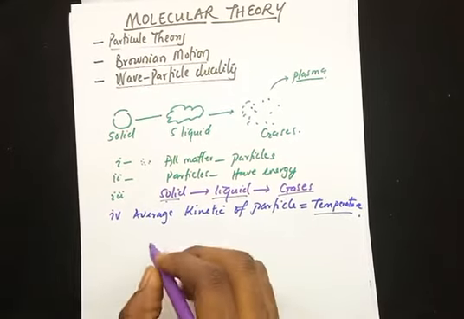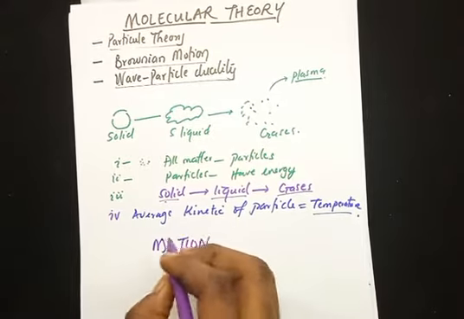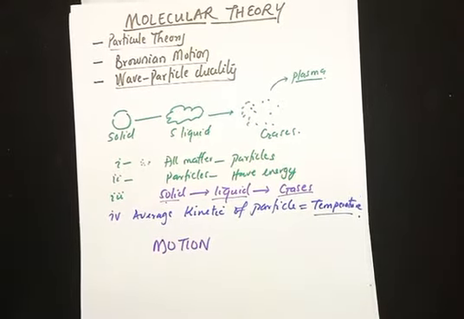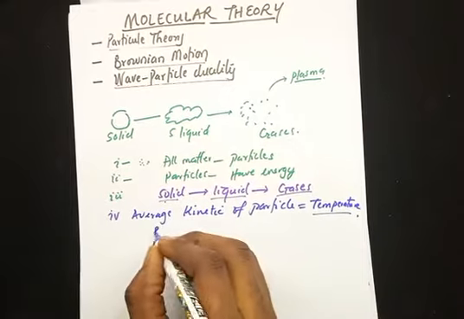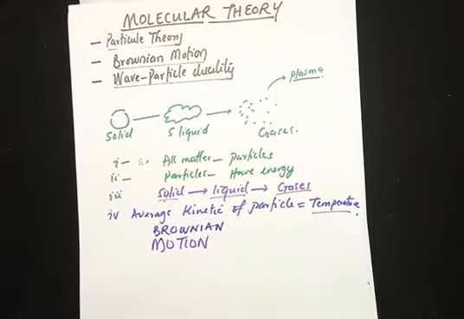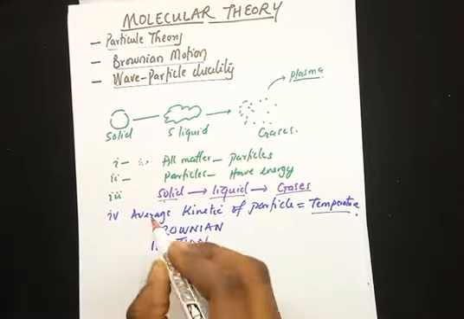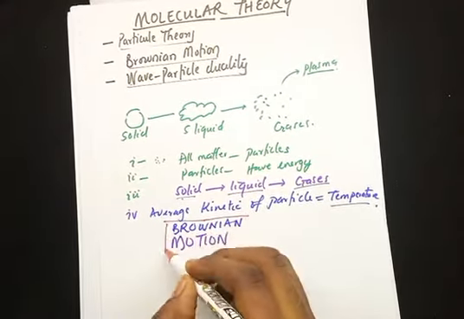The next thing we're going to look at is Brownian motion. So what is Brownian motion? And where can we observe Brownian motion? I think that's a more important question.